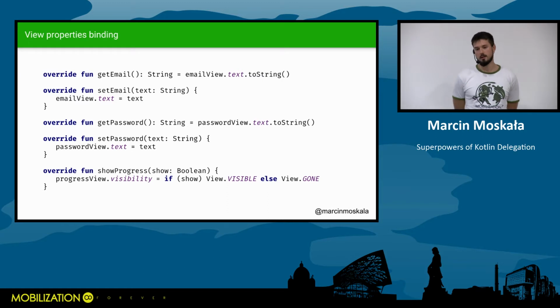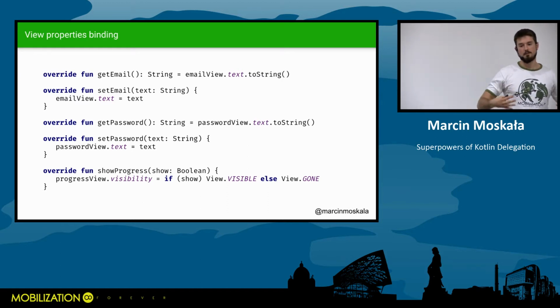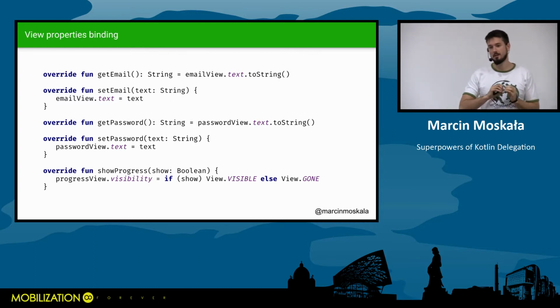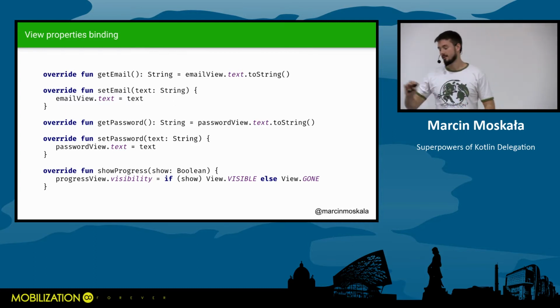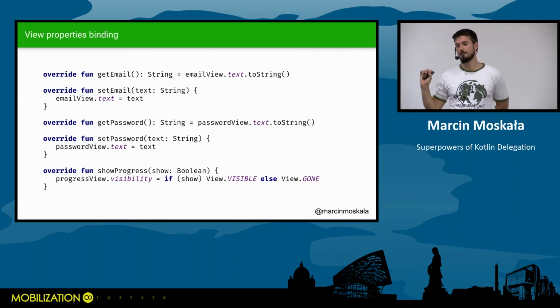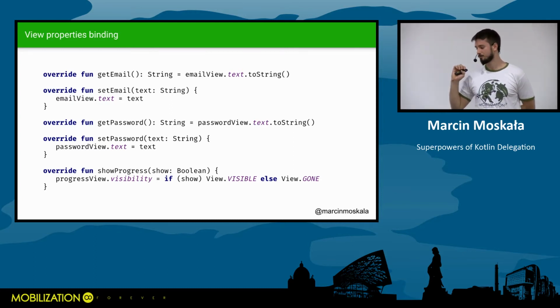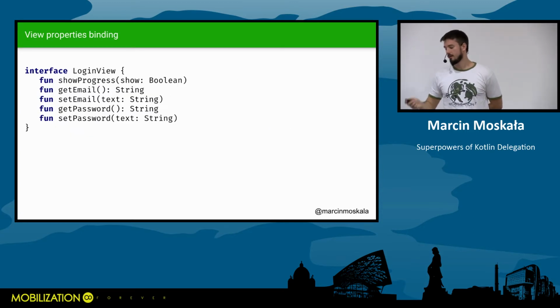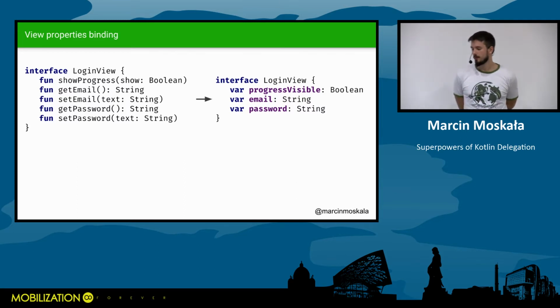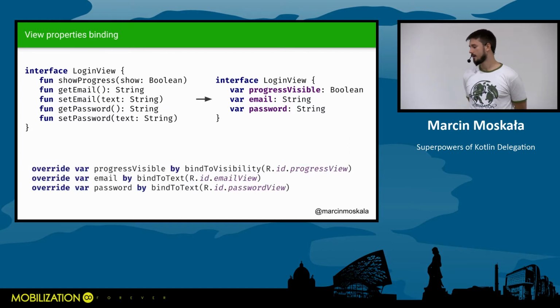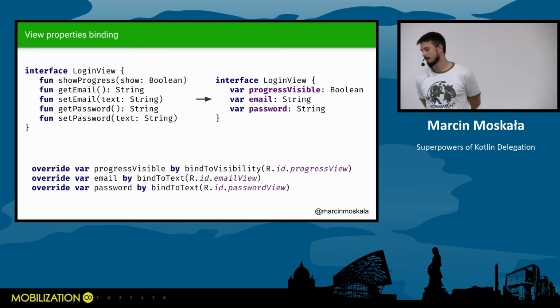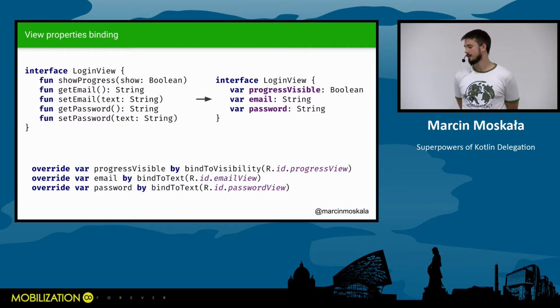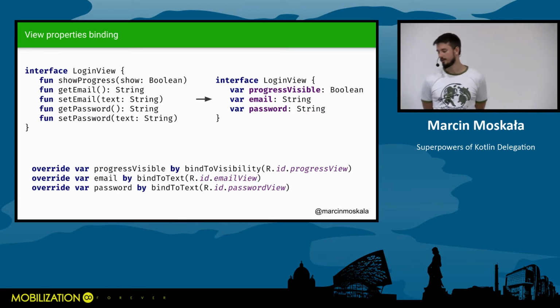And of course, in our activities, we had to have a lot of small functions with very small, repetitive responsibility, just to update something on the view or to get something from the view. And this can be improved by changing interface functions into properties, and then by making delegates that are binding those properties to some traits of the view.